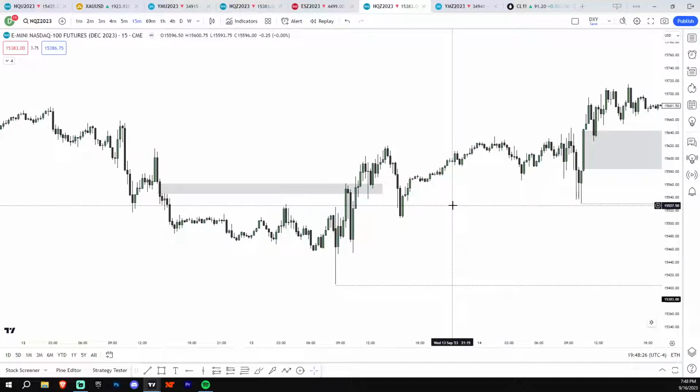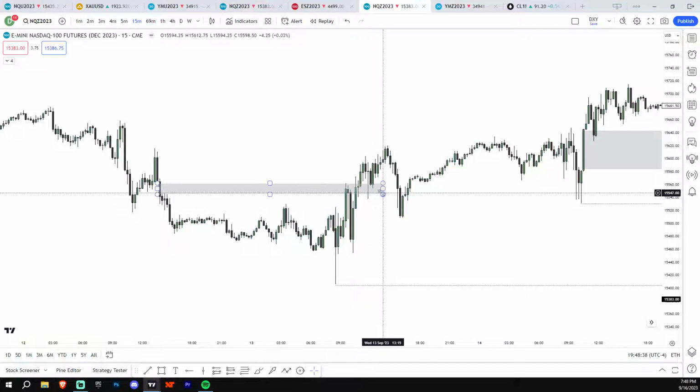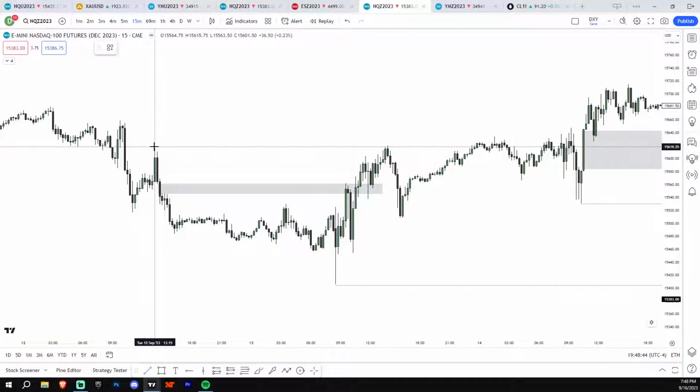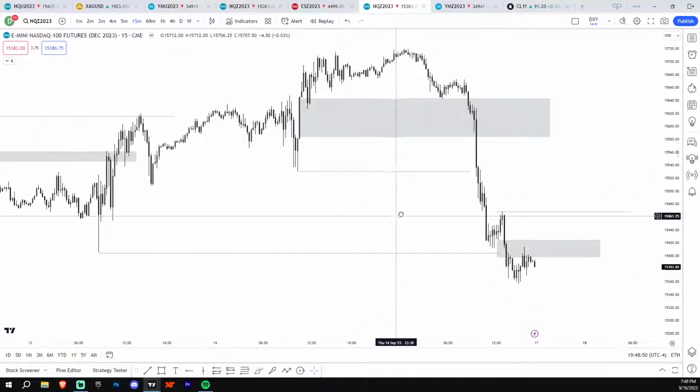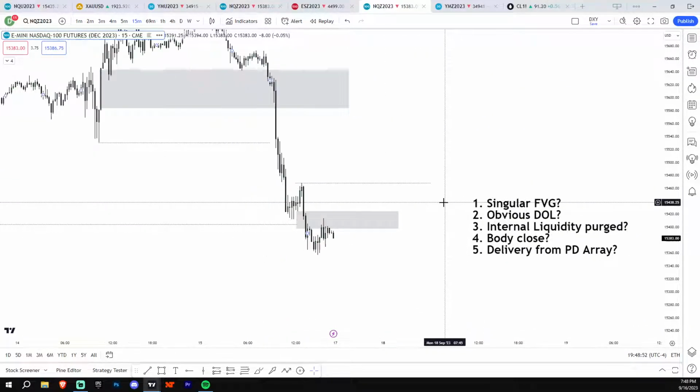And the draw on liquidity, don't get discouraged if you're not good at it. I've spent a lot of time watching the markets to figure out the best draw on liquidity techniques and finding it. And I've taught it before, but I like using the inverses. So if we close above it, it tells me the draw is at least to this high or whatever, which you can see we barely even hit. But that's probably the one that's going to be struggled with the most, if I had to say which one.